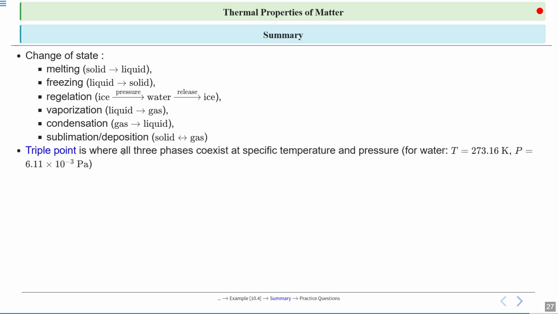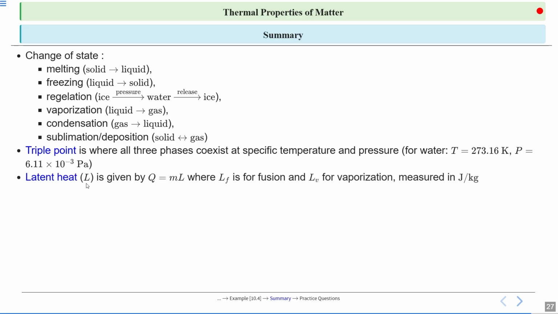Triple point is where all three phases coexist at a specific temperature and pressure. For water, T is equal to 273.16 Kelvin and pressure is equal to 6.11 into 10 raised to minus 3 Pascal. Latent heat is given by Q is equal to mL, where LF is for fusion and LV for vaporization, measured in joule per kg.